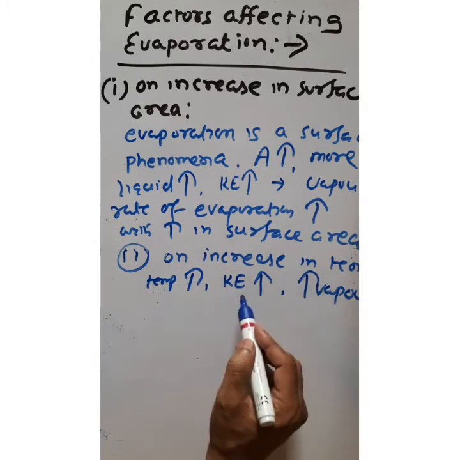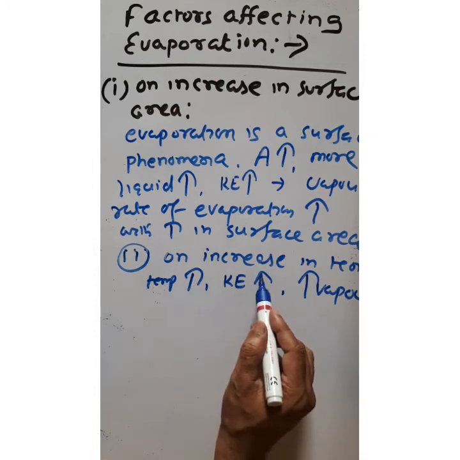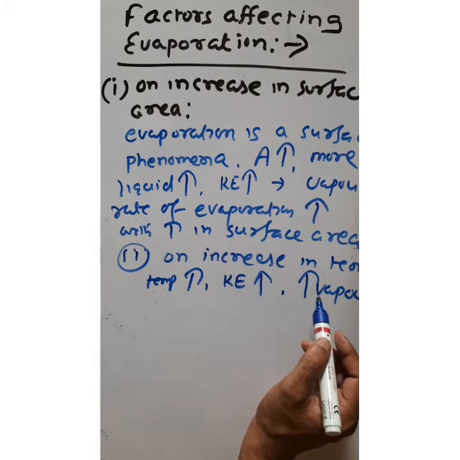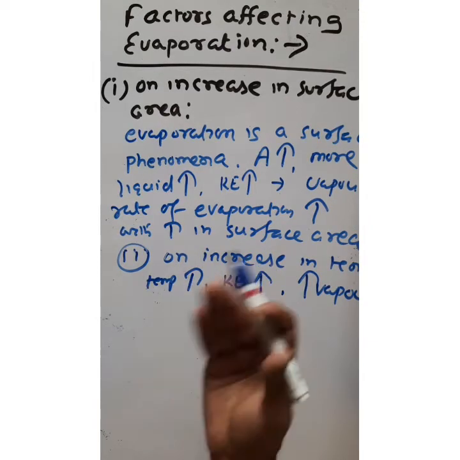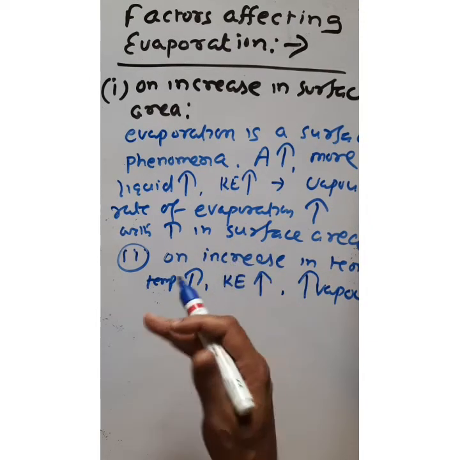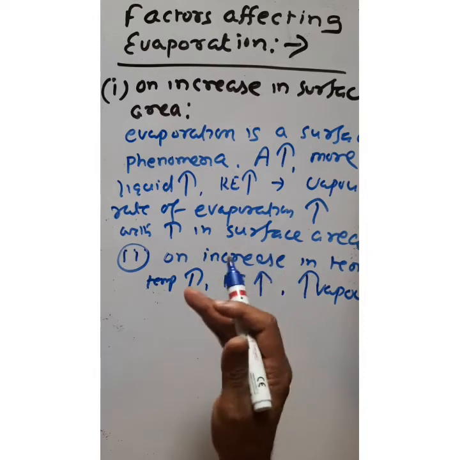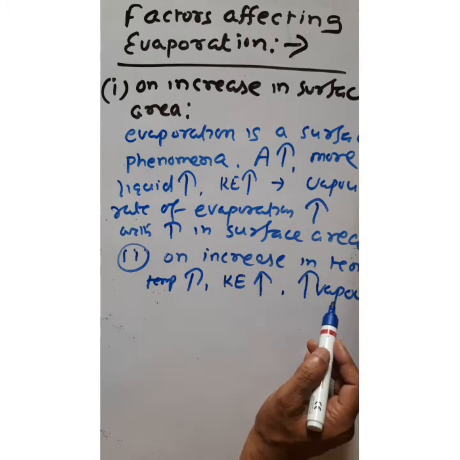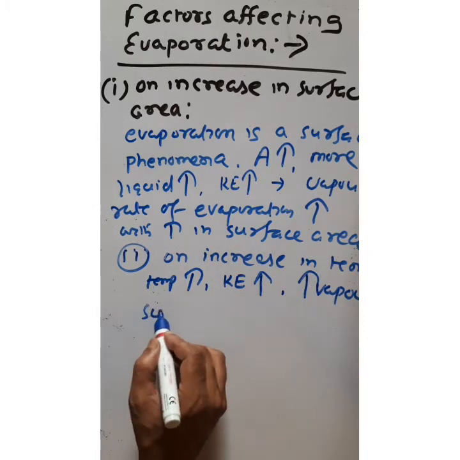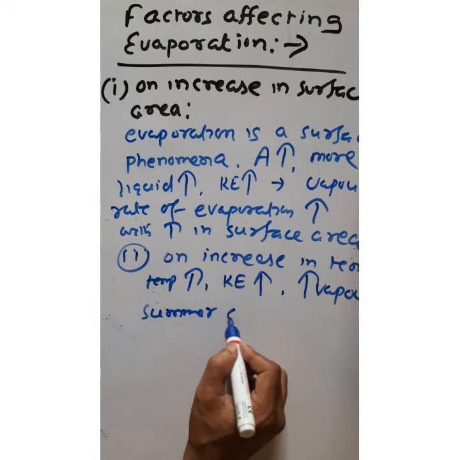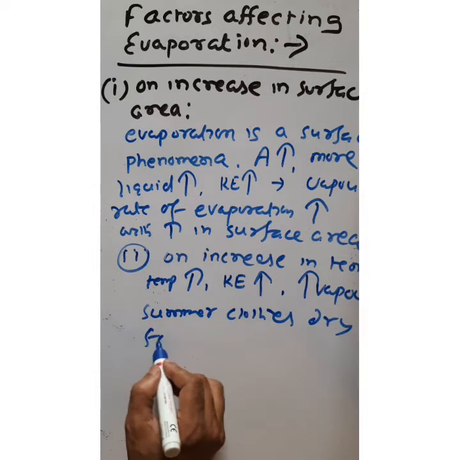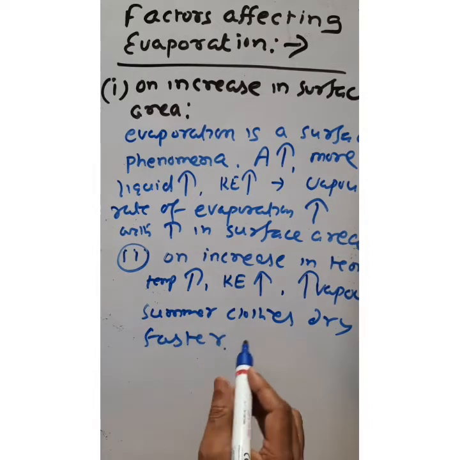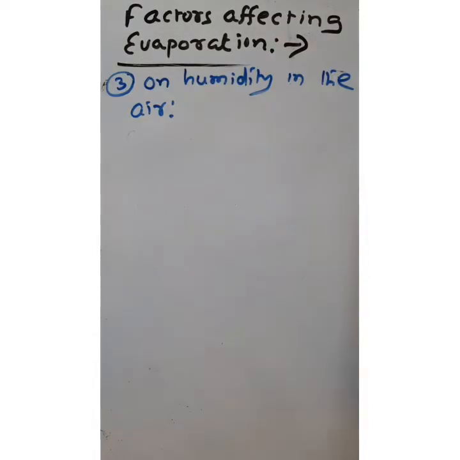So when temperature increases, kinetic energy increases, and the surface liquid particles will break their bonds, become free and move to the surrounding in the form of vapor. That is why in summer, clothes dry faster compared to winter.